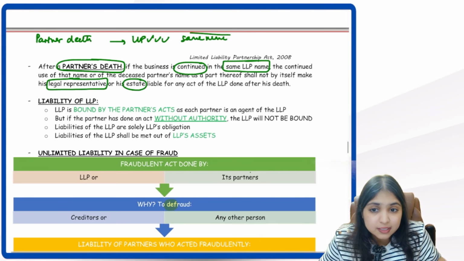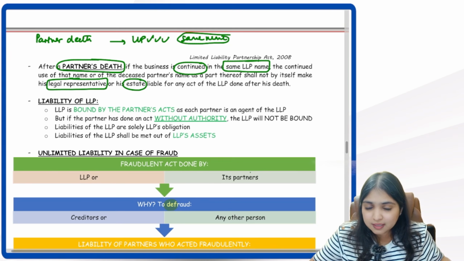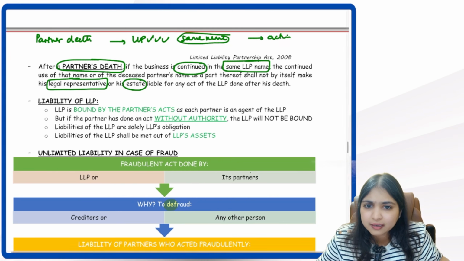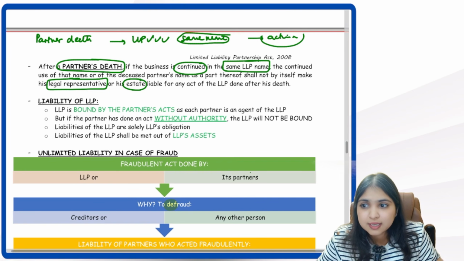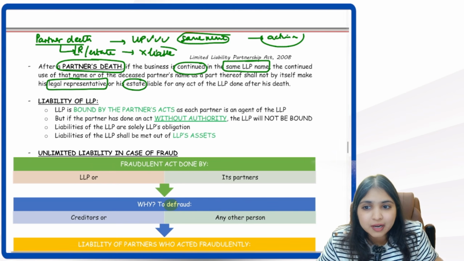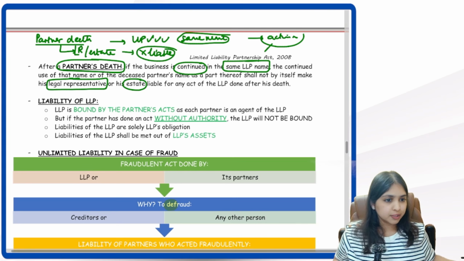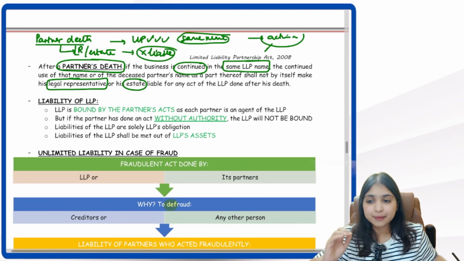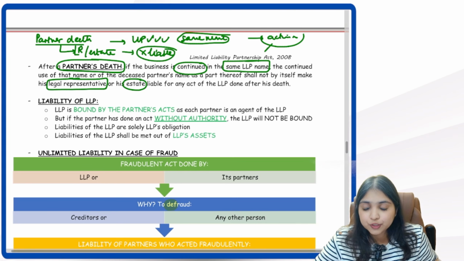So if the LLP is continuing business in the same name, whatever actions are done in the LLP, for those actions, this deceased partner's legal representative, this deceased partner's estate will not become liable for whatever actions are done in the LLP after the partner's death. They will not be held liable. Okay. Then comes the last set of points over here.